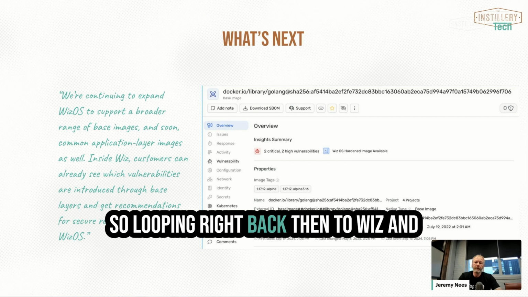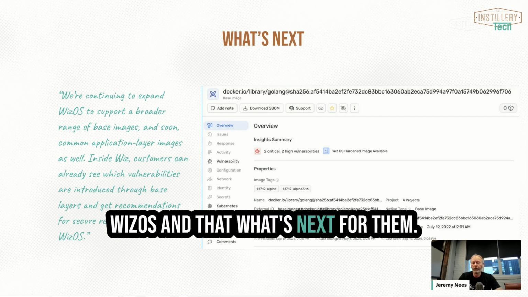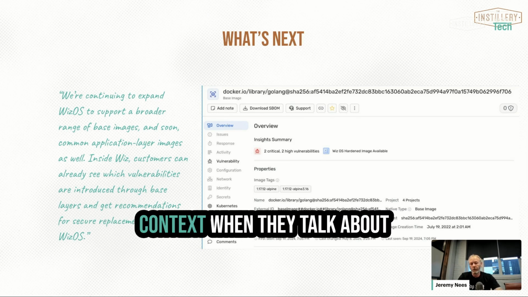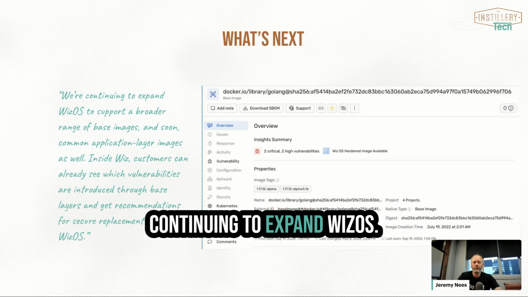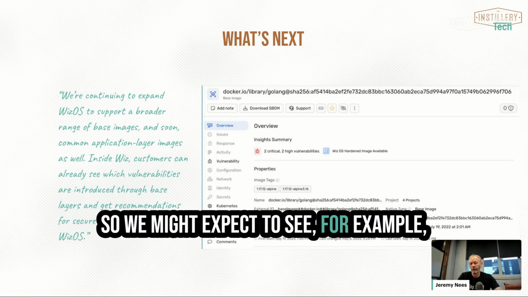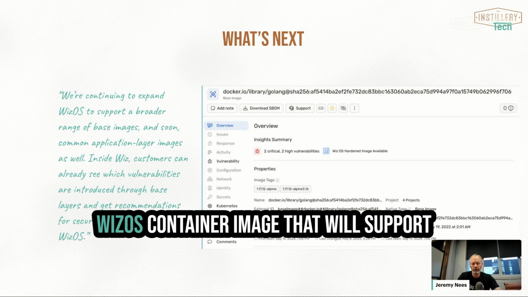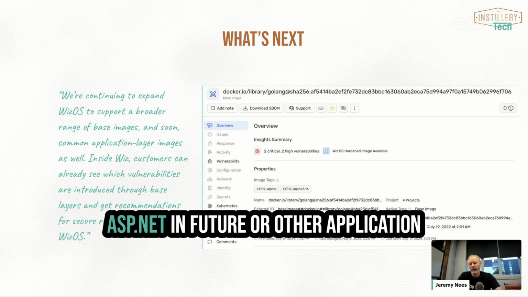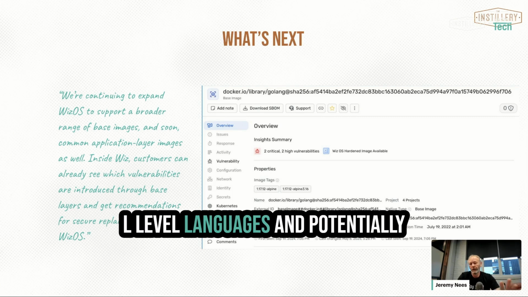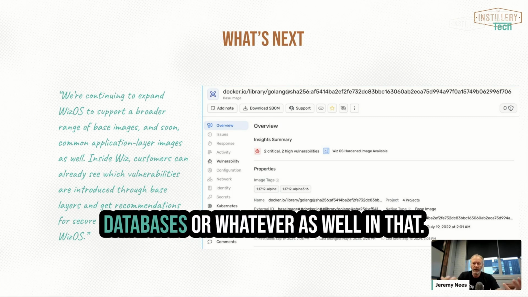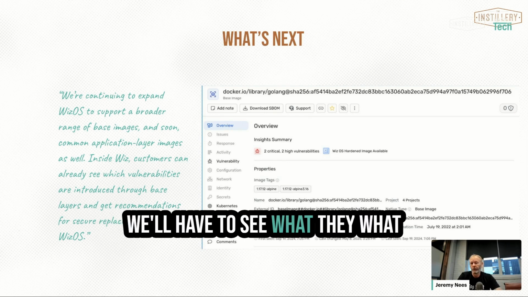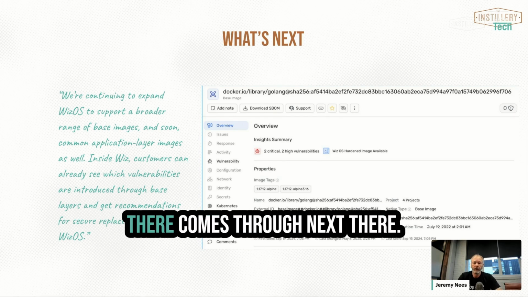So looping right back into Wiz and WizOS and what's next for them, that probably provides some context when they talk about continuing to expand WizOS. So we might expect to see, for example, a WizOS container image that will support ASP.NET in future or other application level languages and potentially databases or whatever as well. And we'll have to see what they focus on and what comes through next there.